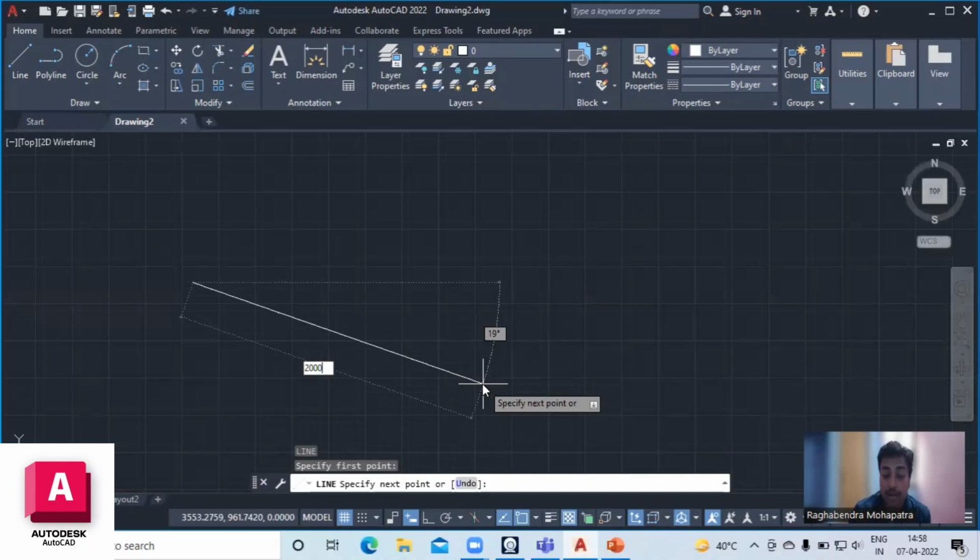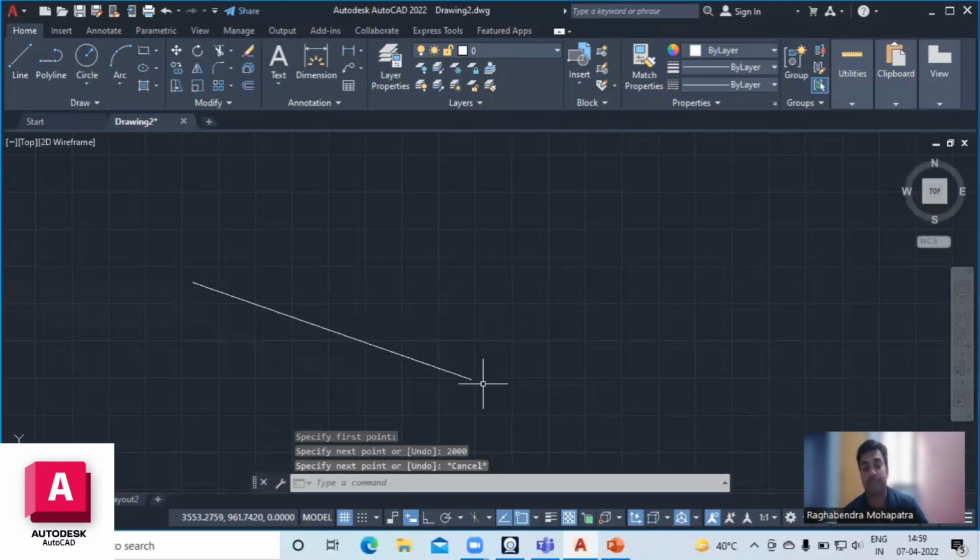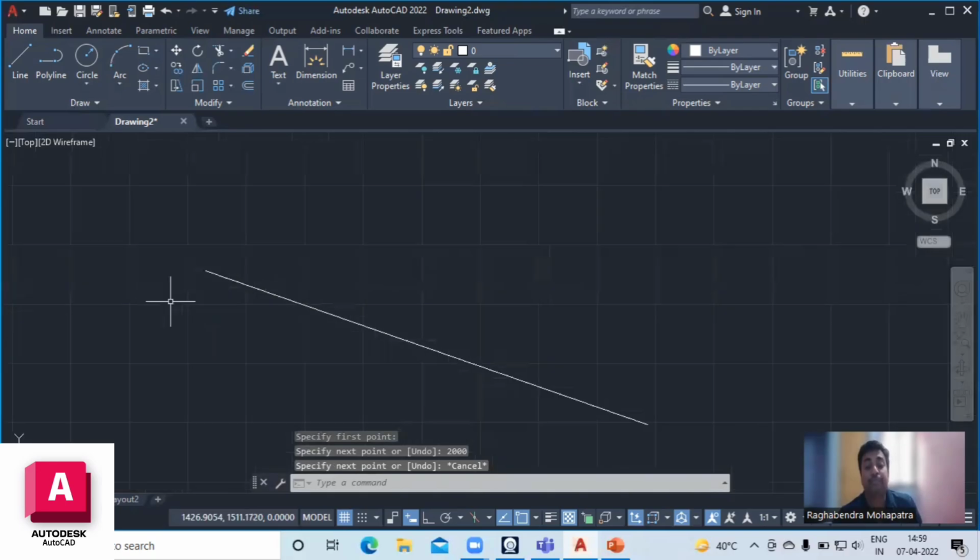So after typing 2000, we must click the enter button. Then you see that it is the line. Whatever command you put in the command box, the result is in front of you on this screen.